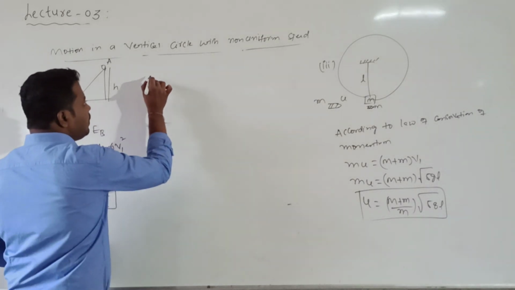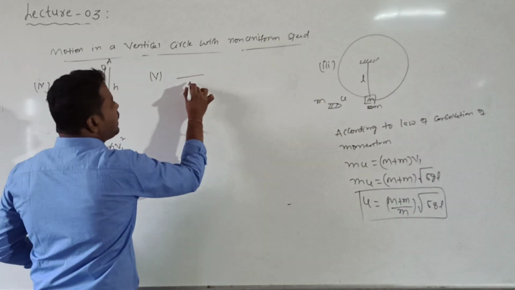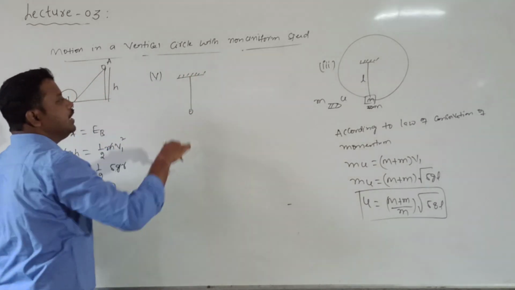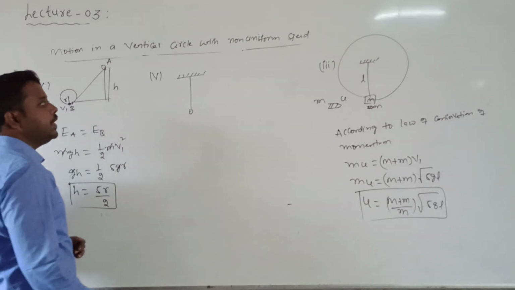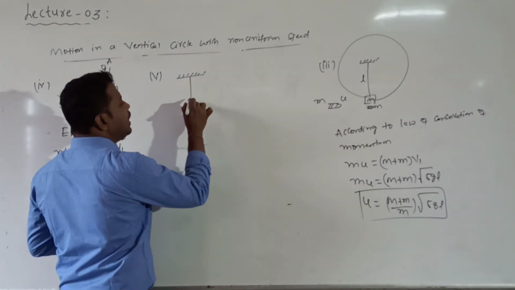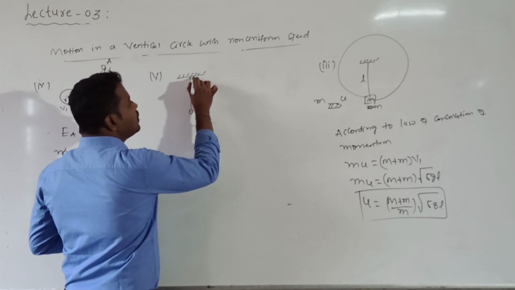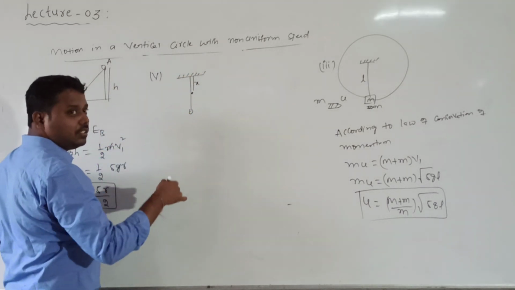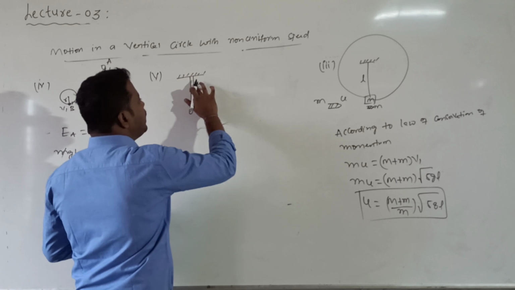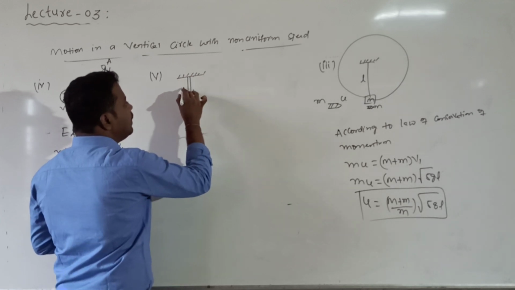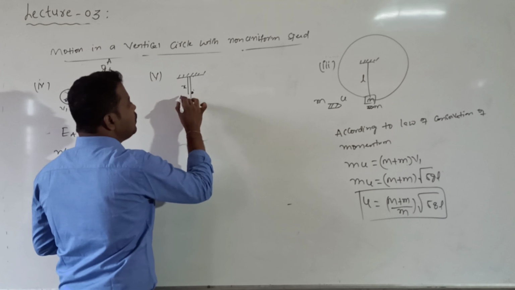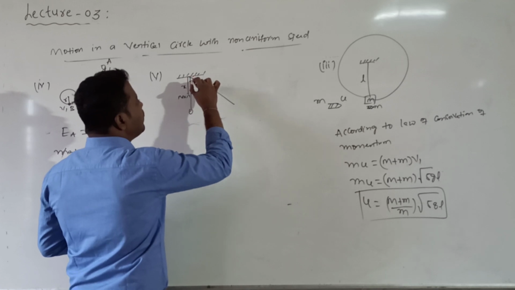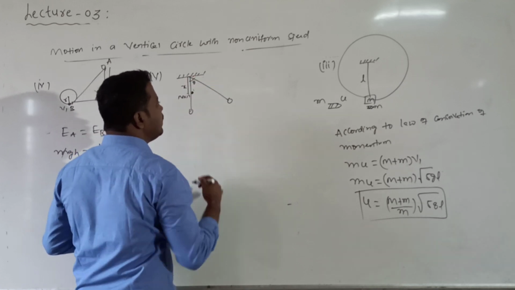Next point, and this point is important. Let me consider a bob of a simple pendulum suspended from a rigid support. Let me call the string length L. Let me consider one nail fixed at a distance x from the point of suspension. I will write this x on this side. Here one nail is there. The bob is pulled to one side by the string making an angle theta.